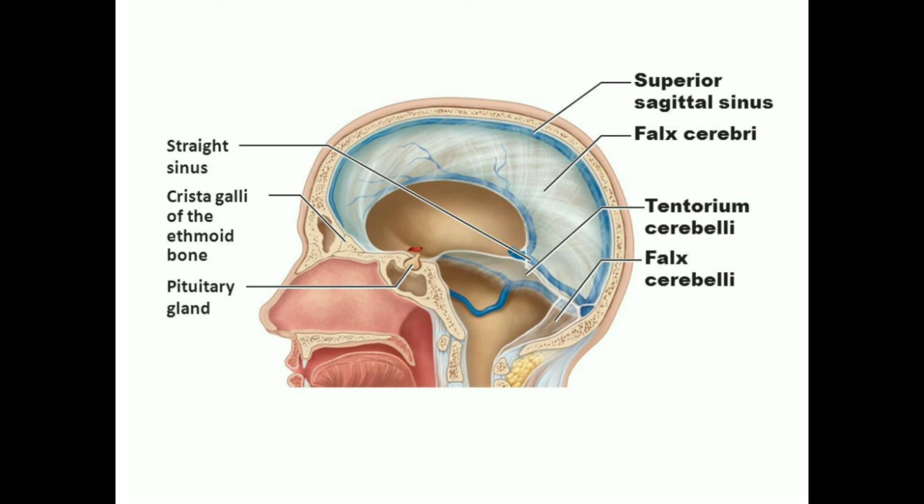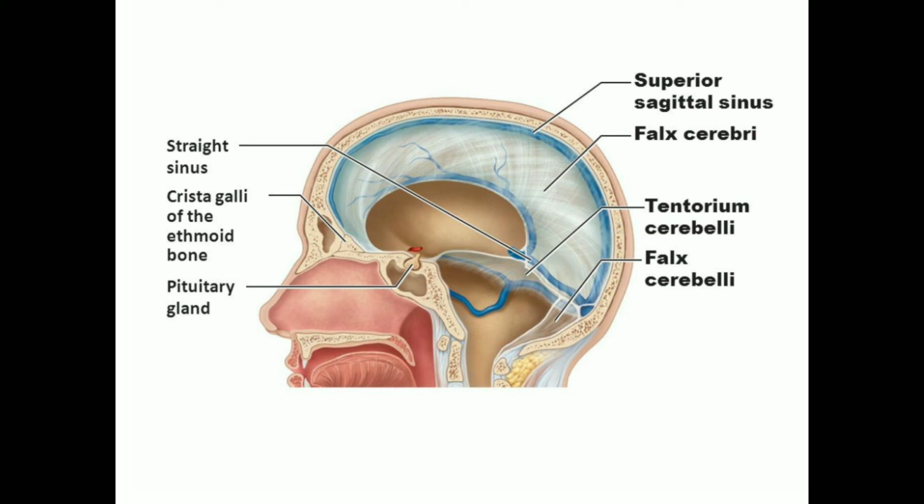You can see it meets the inferior layer of the falx cerebri on its superior aspect, and between them is enclosed a sinus, which is called the straight sinus.